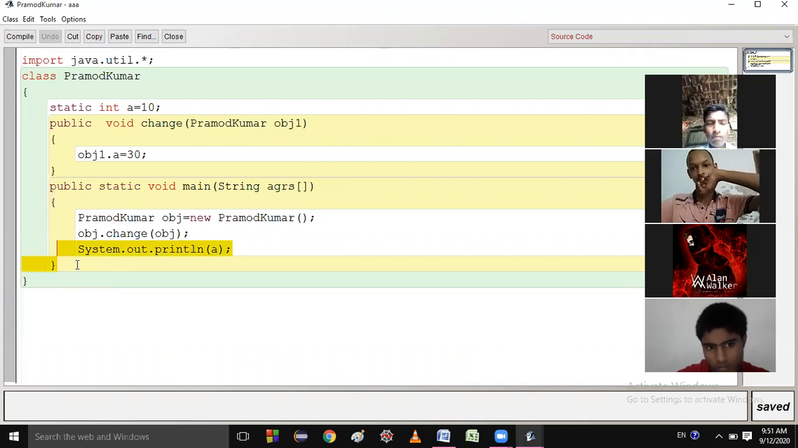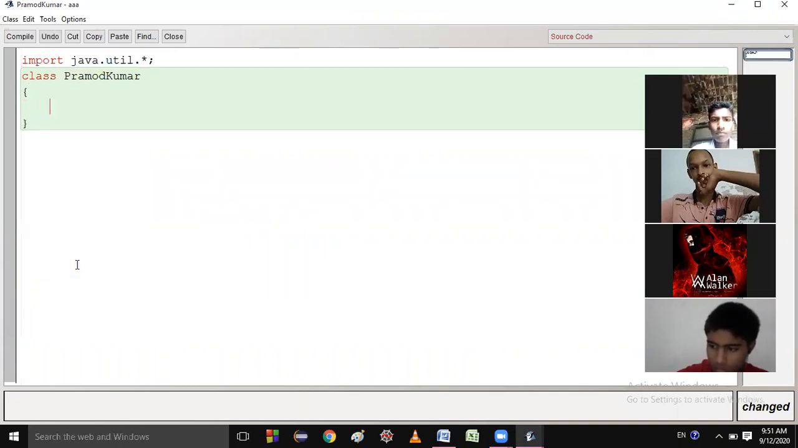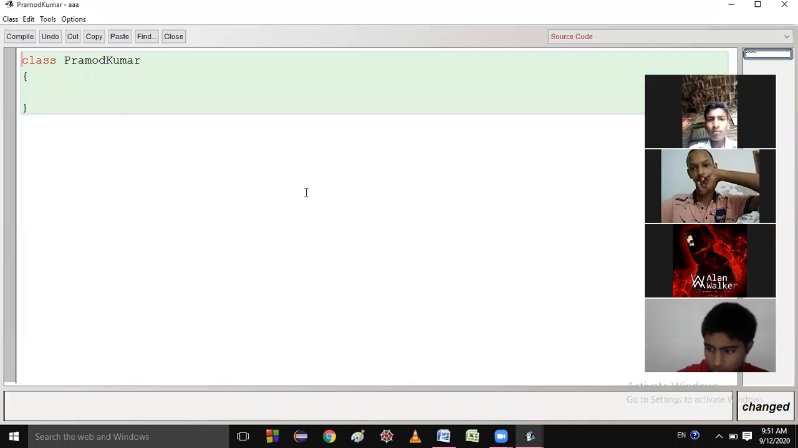Suppose students, you are familiar with this complete Java code. Are you familiar? Am I audible to you? Please give me a response. Am I audible?